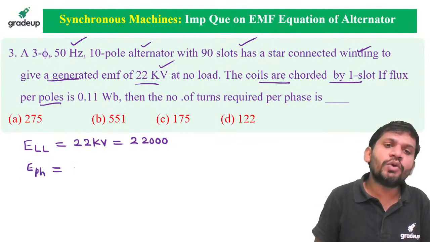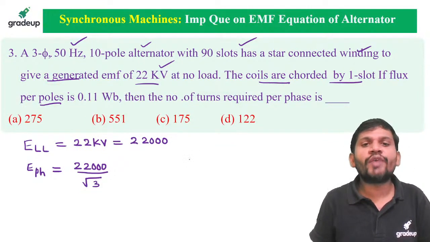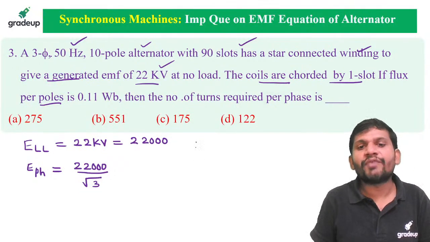What is the per phase voltage? It is star connected, so 22,000 by root 3. Okay. But here we want to find which one? The number of turns per phase. We want to find the number of turns per phase.